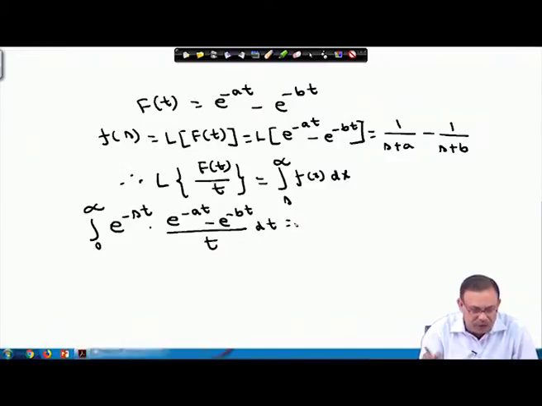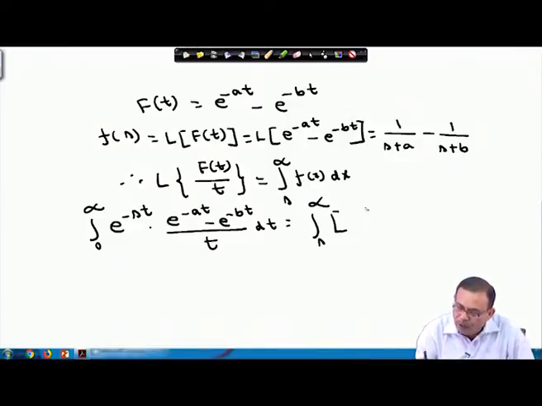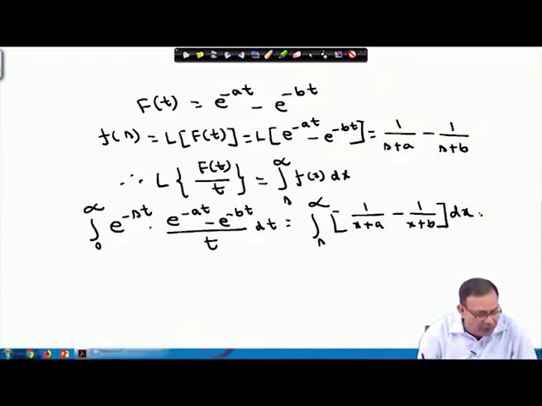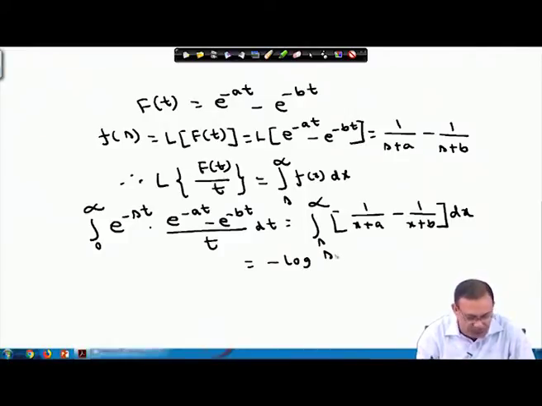This is equals integral s to infinity (1 by x plus a minus 1 by x plus b) dx, and this will come in terms of log function. So, that you can write down the value, if I evaluate, minus log of (s plus a by s plus b).